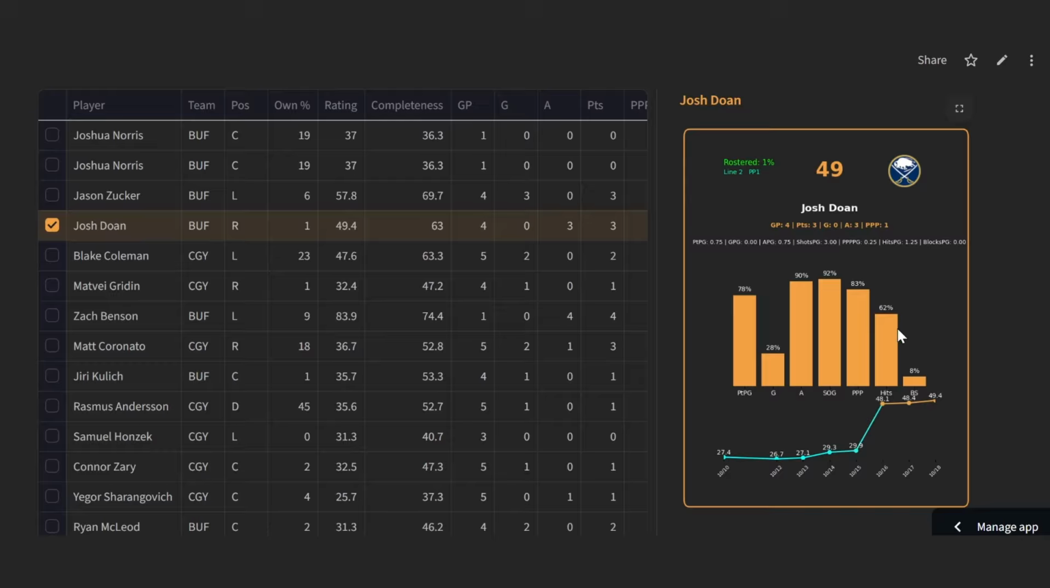3 shots per game is nice. 1.25 hits per game is nice. So he's been kind of fitting in pretty nicely there in Buffalo. He was part of that return for JJ Peterka in that trade in the offseason, so it's nice to see him getting going.